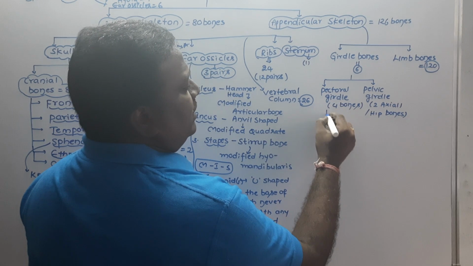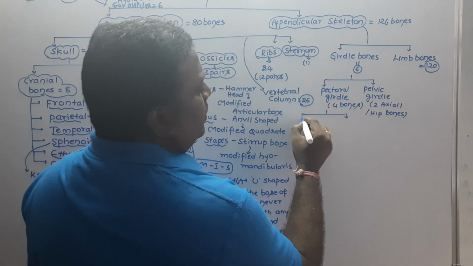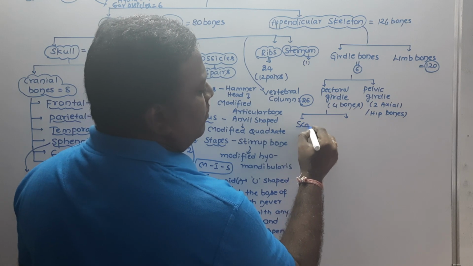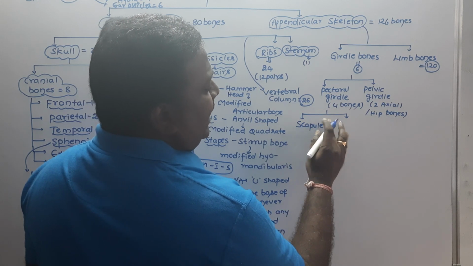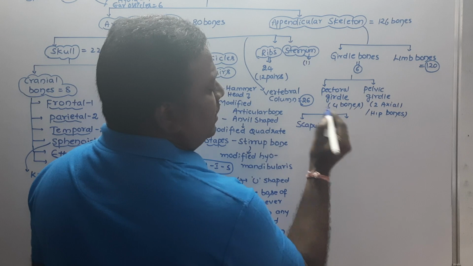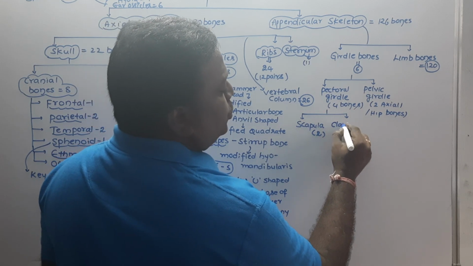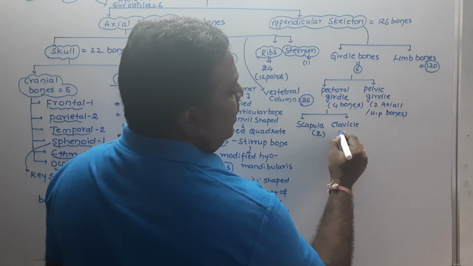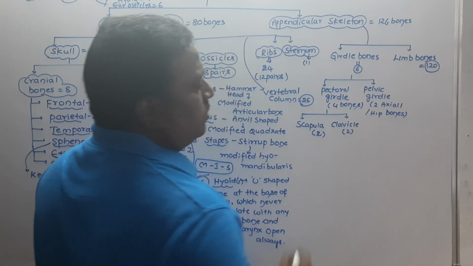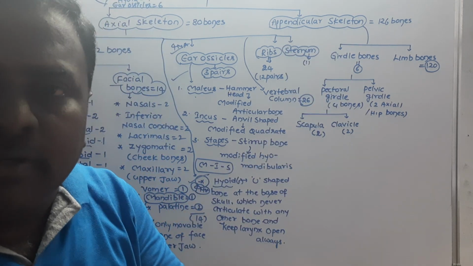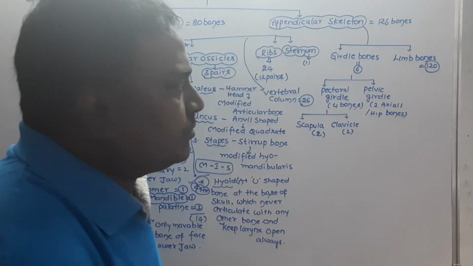Whereas the pectoral girdle contains shoulder bones, otherwise called blade bones, called scapula. We can explain these in later classes. Scapulae are 2 in number, and clavicles, which we also call collar bones, are 2. Totally 6 bones constitute the girdles.